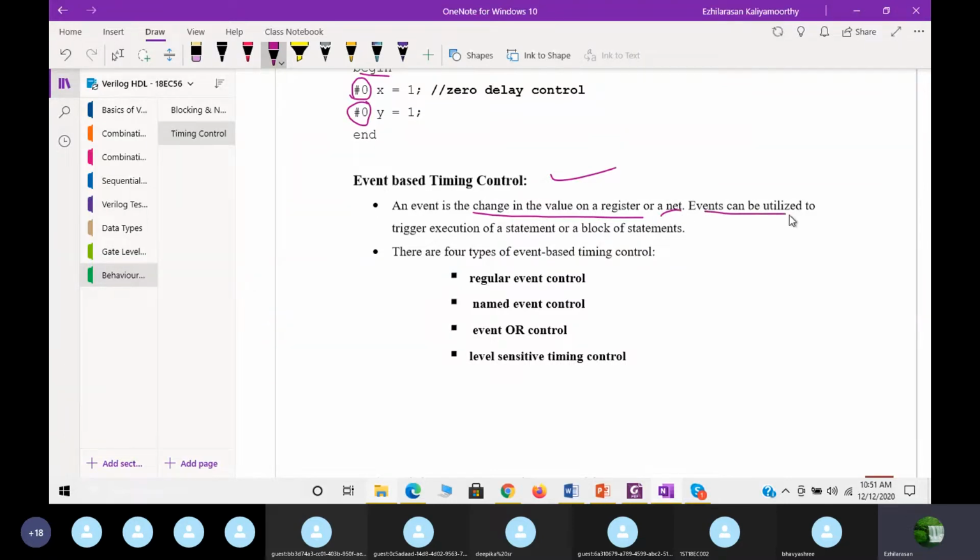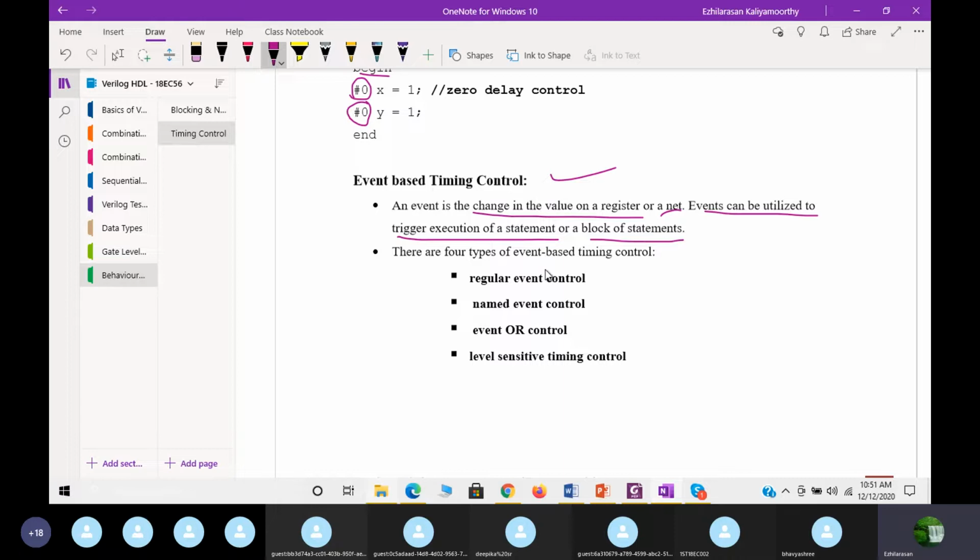Events can be utilized to trigger execution of a statement or a block of statements. If any event occurs, some register values may change or the net values may change, and at that time you can control the timing, that is, during the event time.